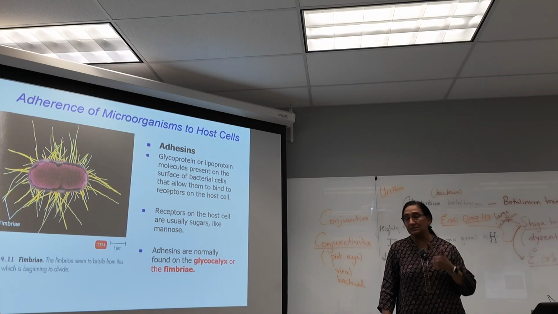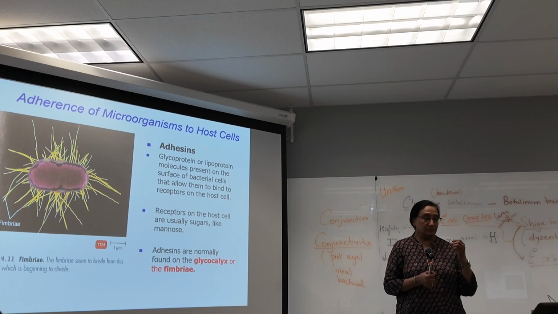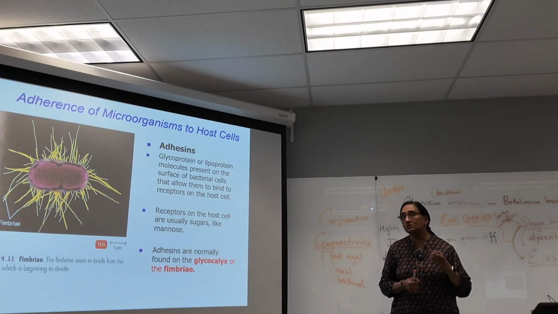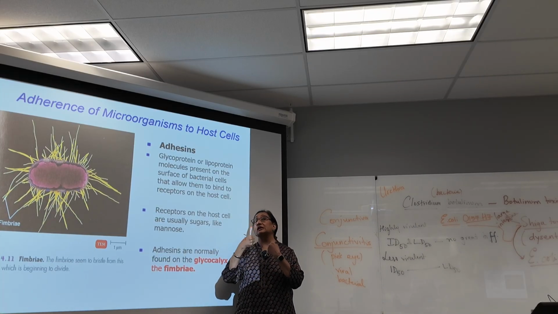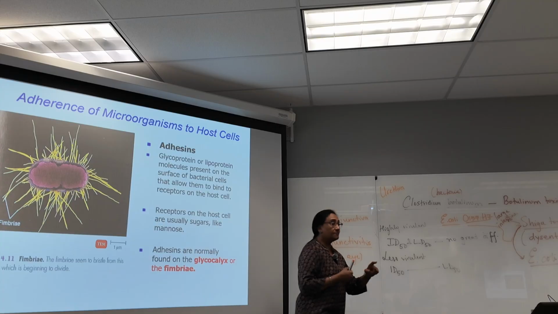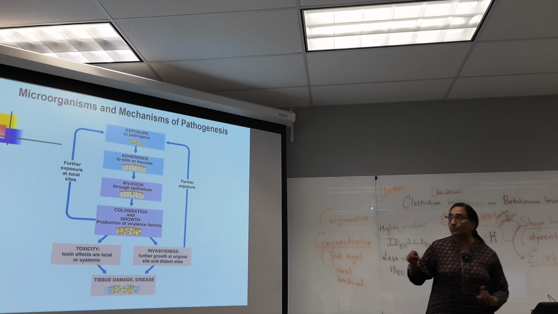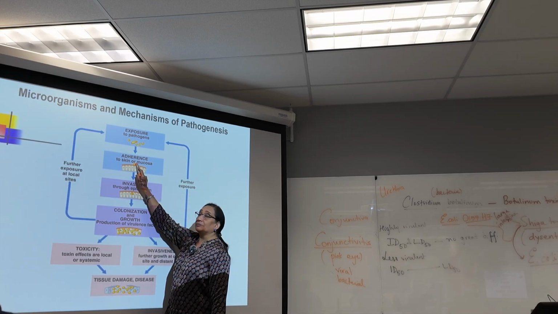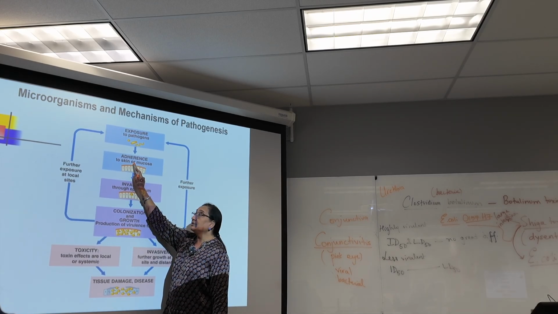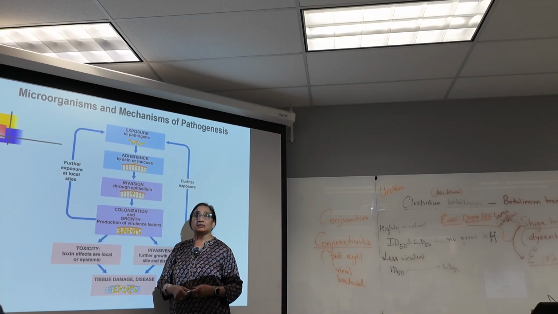Now, once it gets in, adherence. Adherence, of course, is the microorganism needs to have certain things by which it can attach itself to the tissue before it enters the tissue. So there has to be something on the microorganism and something on the tissue to which the microorganism can attach itself.